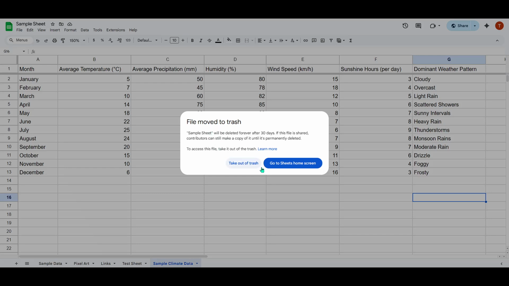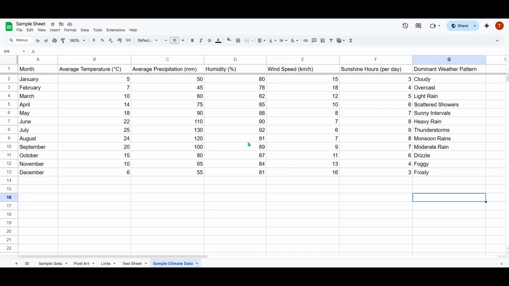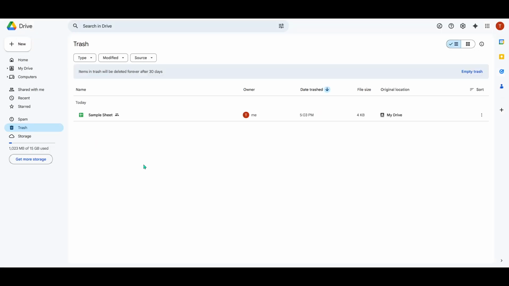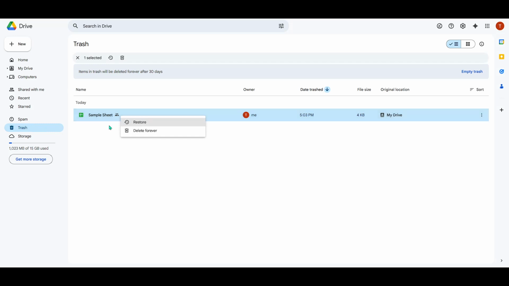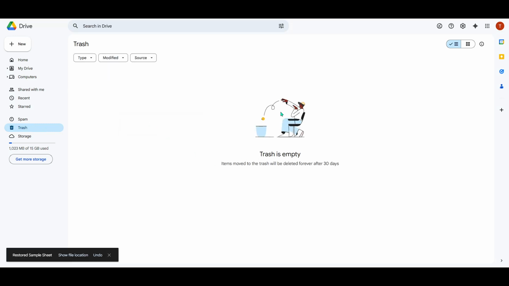Once you've located your spreadsheet in the trash, the restoration process is incredibly straightforward. Simply right-click on the file in question. This will bring up a menu of options from which you'll select Restore. And just like that, your spreadsheet will be moved back to its original location in Google Drive, accessible as if it never left. Remember, this process is quick and hassle-free, offering you peace of mind and the opportunity to correct